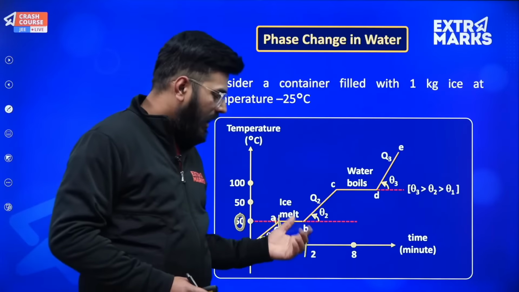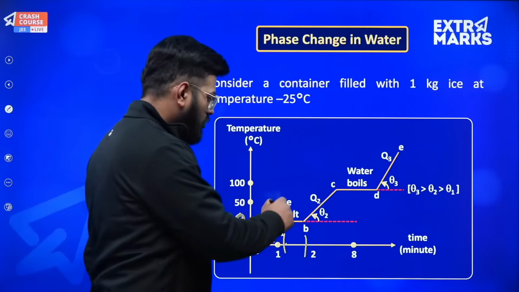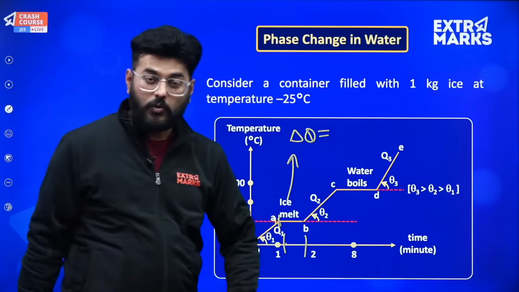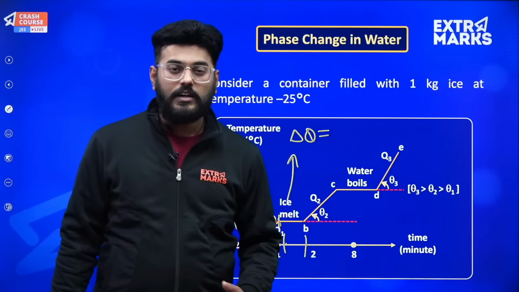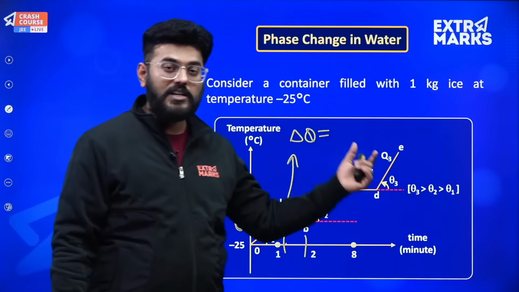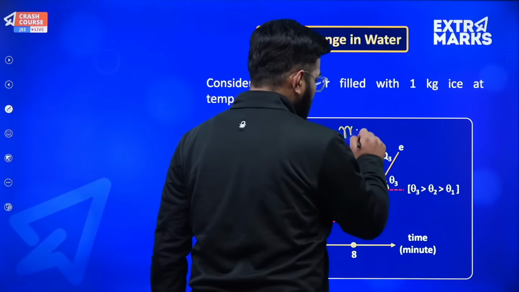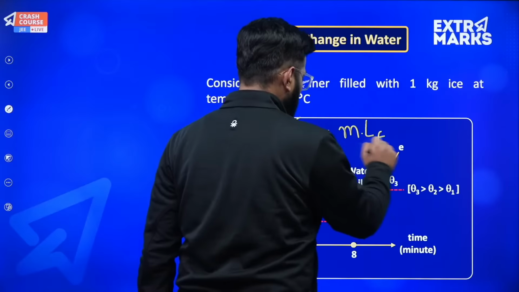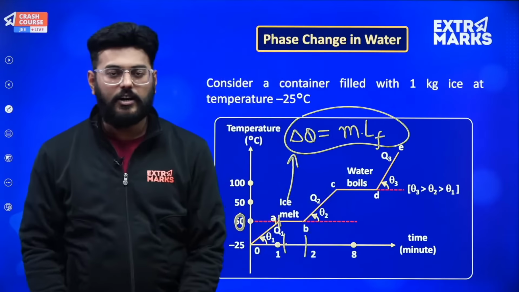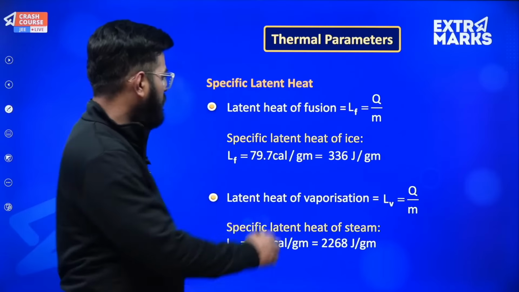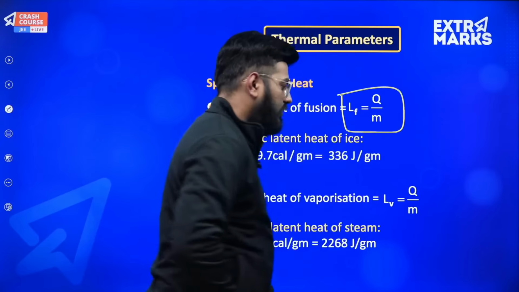Okay, sir, perfect. And what kind of an equation will be used here? So over here, suppose delta Q amount of heat energy is provided, then we very well know that no temperature change is occurring, so that m s delta T function will not work over here. So delta Q over here will be expressed as m into LF. What is LF? It is the latent heat of fusion, which I just wrote, and it will be equal to Q by m.